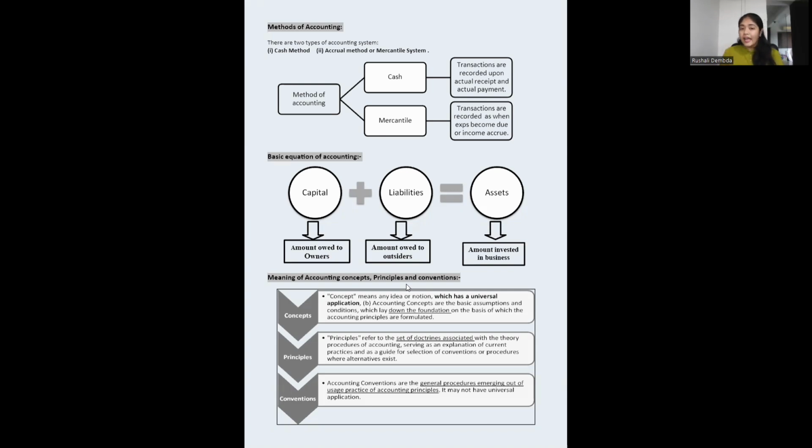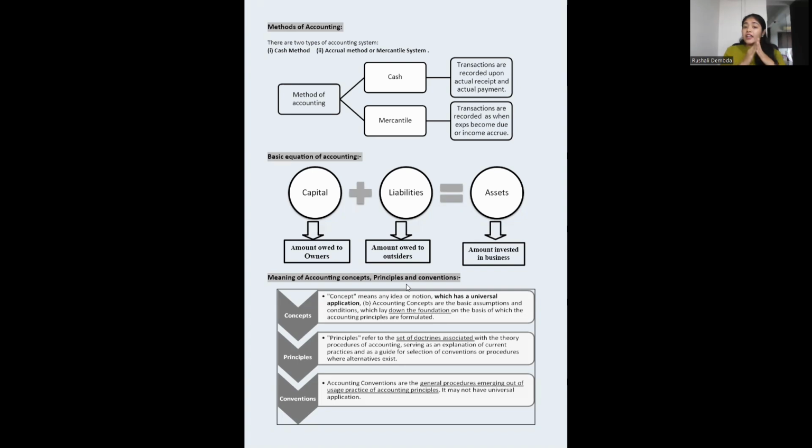Then coming to the mercantile method. Transactions are recorded when expenses become due. Now, your light bill is due in this particular month. For the business, if this month is December, for the month of November, the light bill is already due. Today is 6th of December. On 30th of November, you know the light bill will be due and it can come anytime. Now, in November's expenses, you will record the electricity bill. Though the bill has not yet come, though the money has not been paid, you'll be recording it. That is on accrual basis.